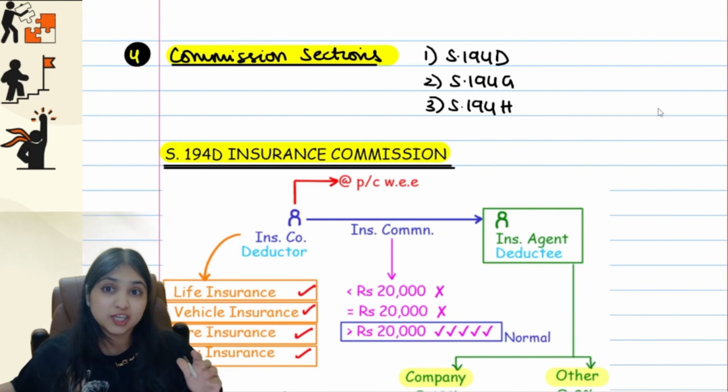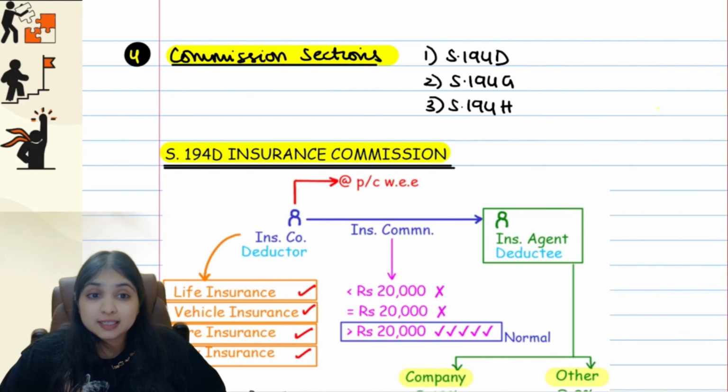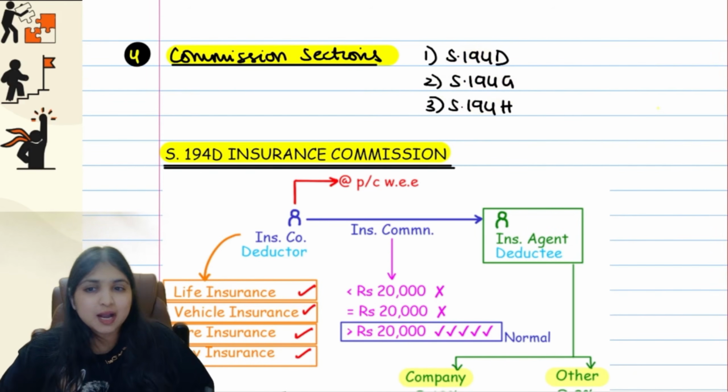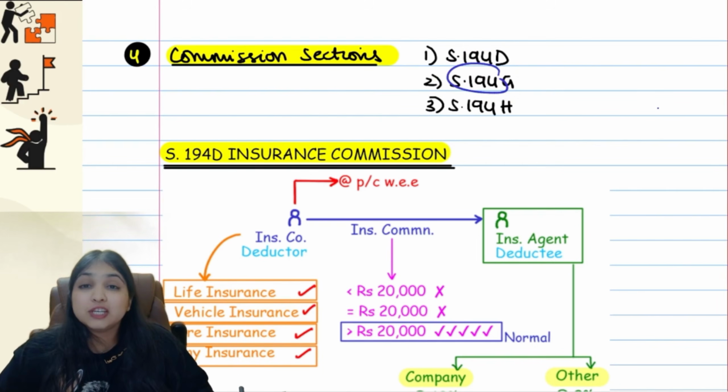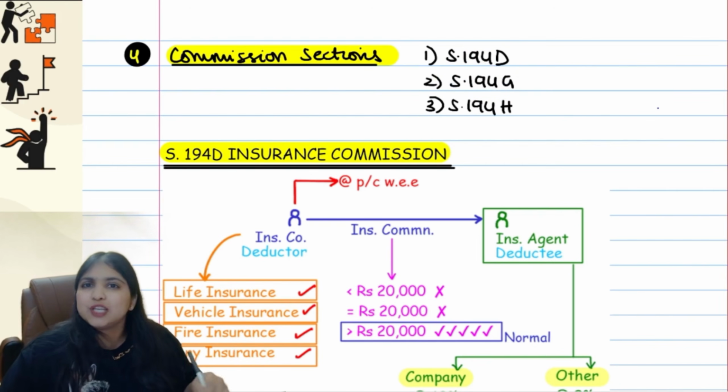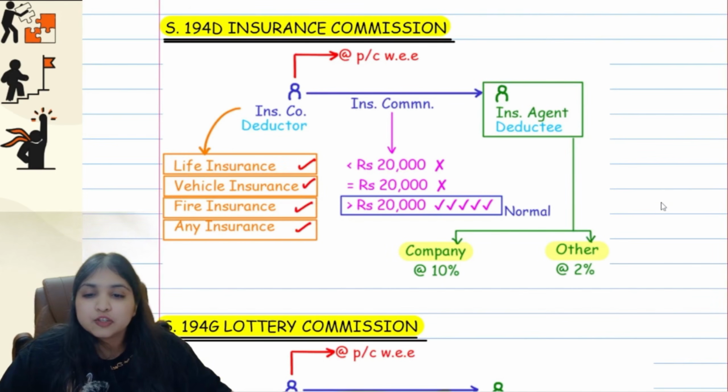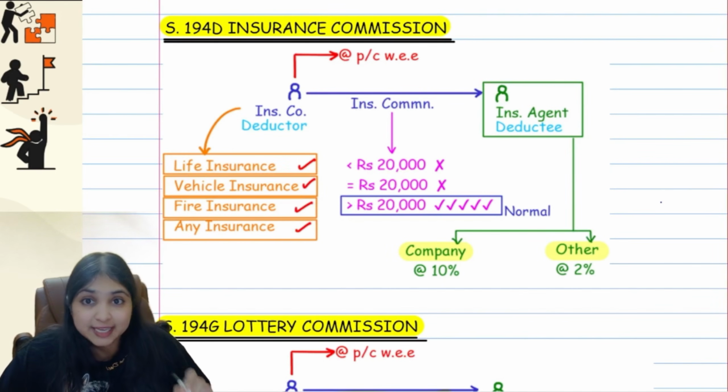194D, 194G and 194H. All the 3 TDS sections over here are connected to commission, just different types of commission, okay? 194D talks about insurance commission, 194G will talk about lottery commission, and 194H will talk about all other commissions. So first of all, coming to section 194D, insurance commission.